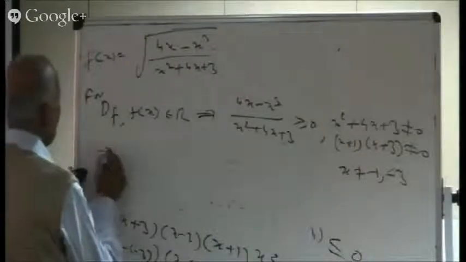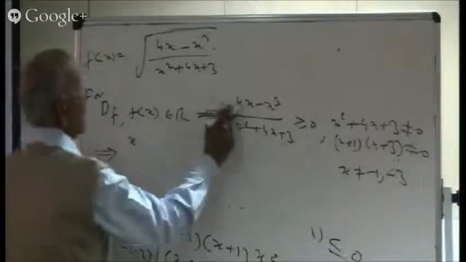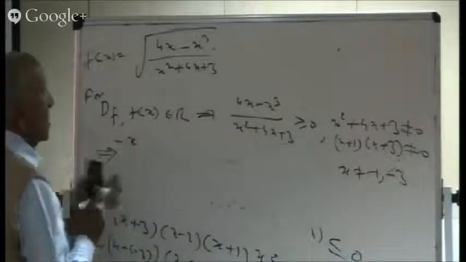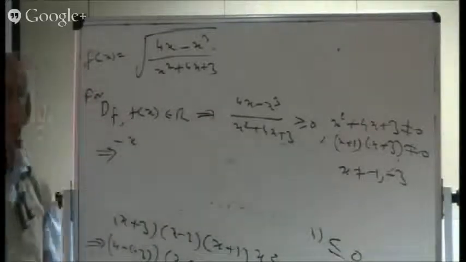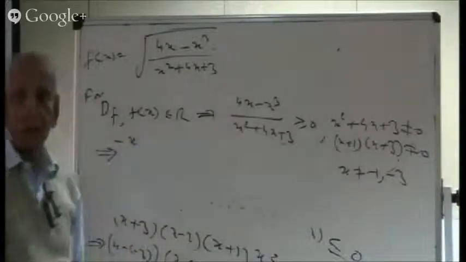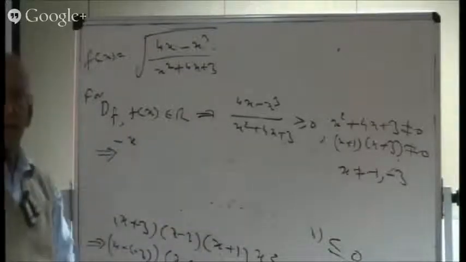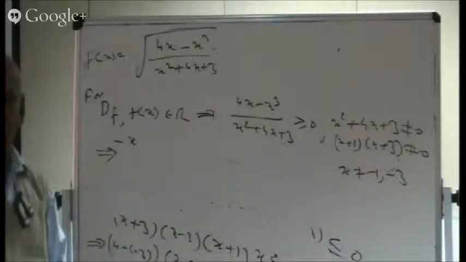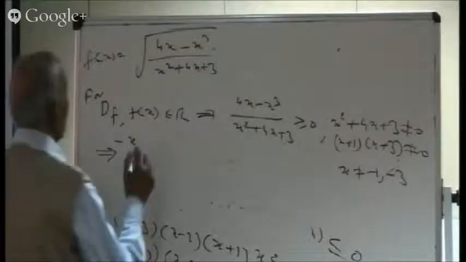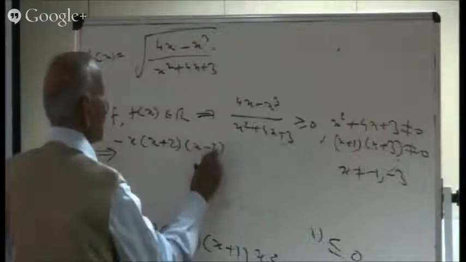Now, how to solve this inequality? Can I take x as common? I am saving a step. And instead of x, I am taking minus x as common. We'll be left with what? Can you find out? We'll be left with x squared minus 4, and I am getting the factors x plus 2 into x minus 2.